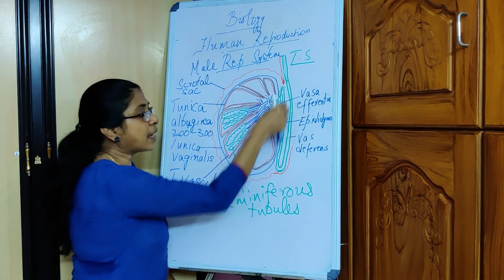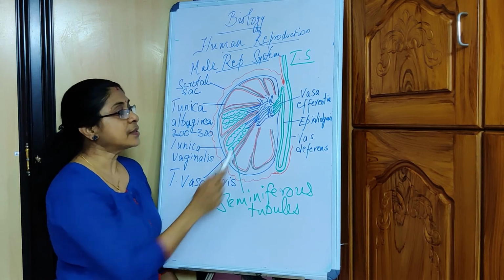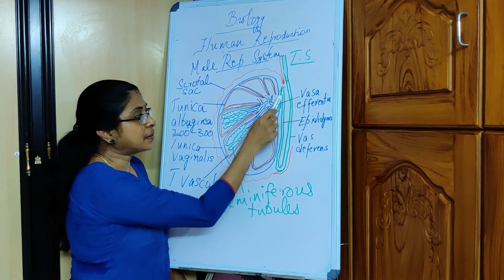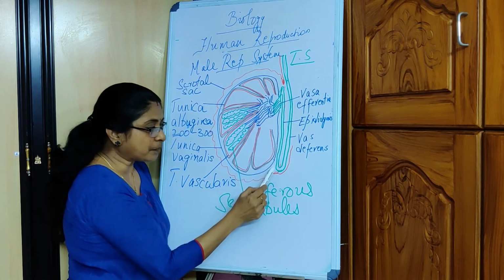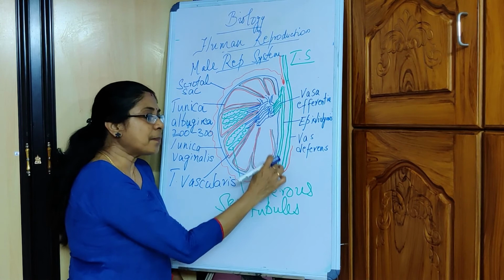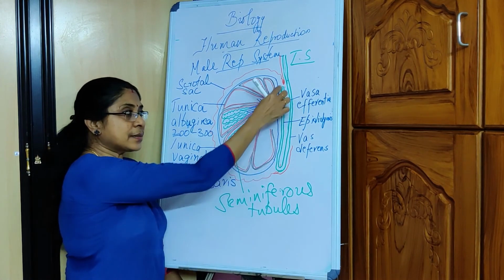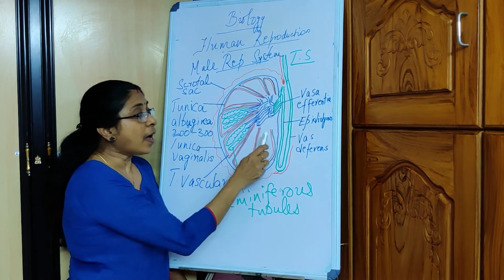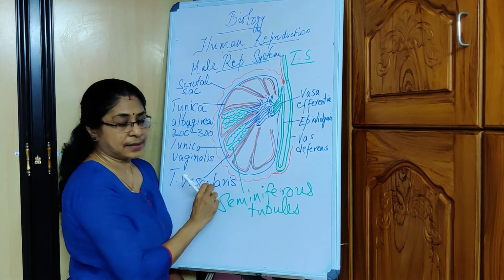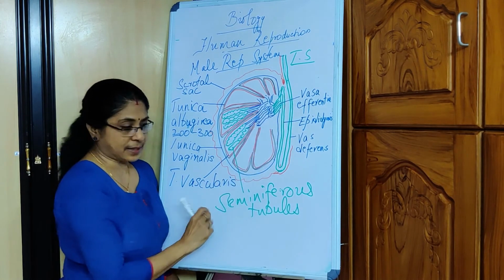This is the epididymis, and if you notice, it has a caput, a body or the corpus, and the tail or the cauda. So these are the 3 parts of the epididymis. It is a pretty long tube, and you will notice that it is just outside the testes.